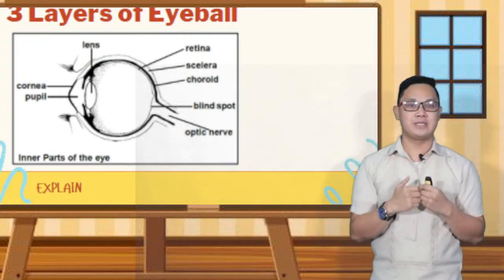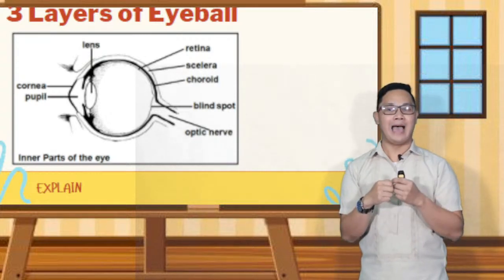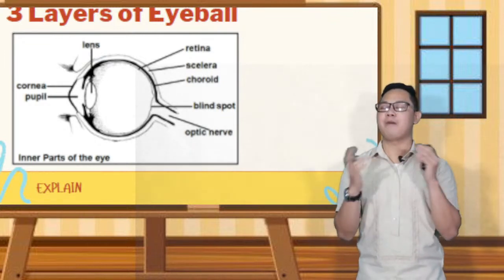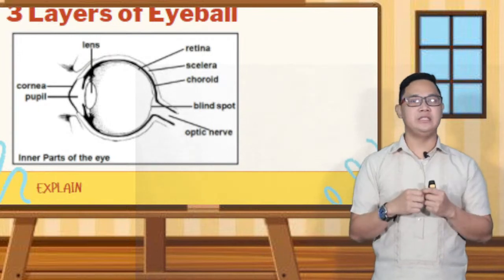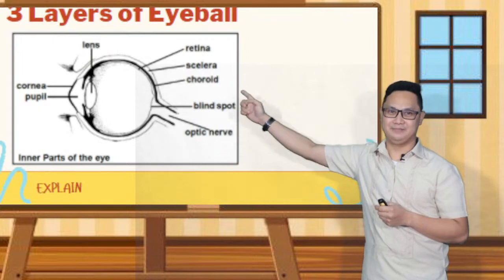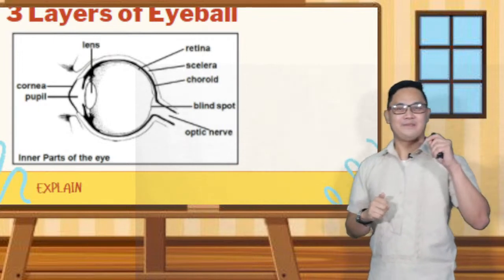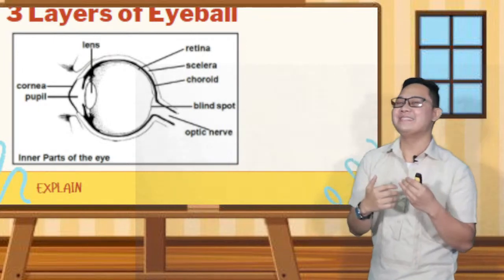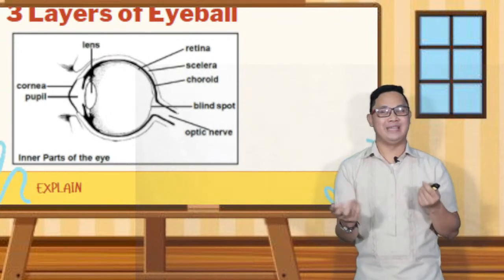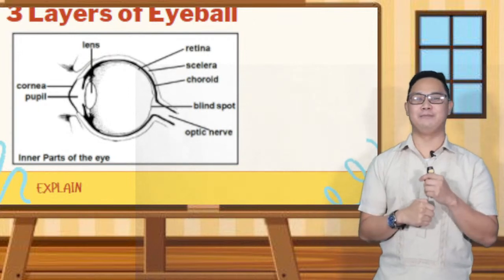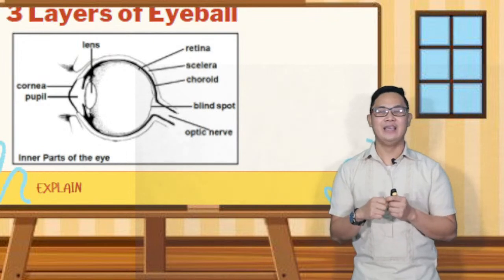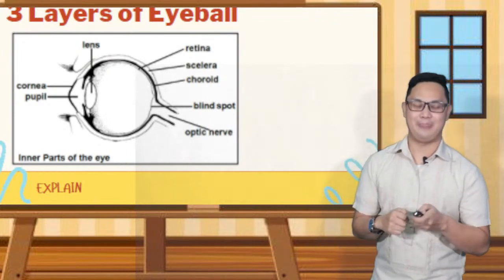In front of the sclera, on top of the colored part of your eye, the iris, is a transparent covering called the cornea. You can see the cornea in this part. The cornea protects the lens of your eye, and it allows light rays to enter the eyes and helps to focus them. A thinner layer of transparent tissue that covers the sclera is called the conjunctiva.